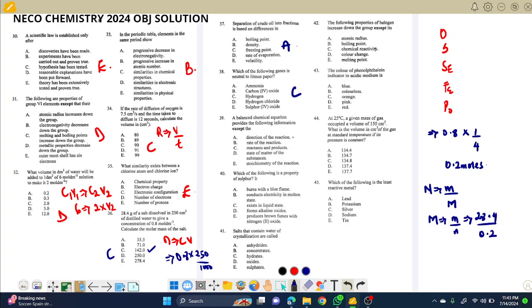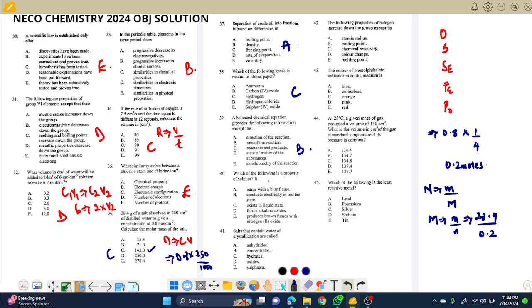So you know the direction, the rate of reaction, no. You can never know the rate of reaction from a balanced chemical equation. Rate is talking about the time taken for a reaction to complete. So B is correct. All other things, yes. State of matter, definitely, when you balance the reaction, you know the state of matter. You know the reactant, you know the product. So you pick B for this option.